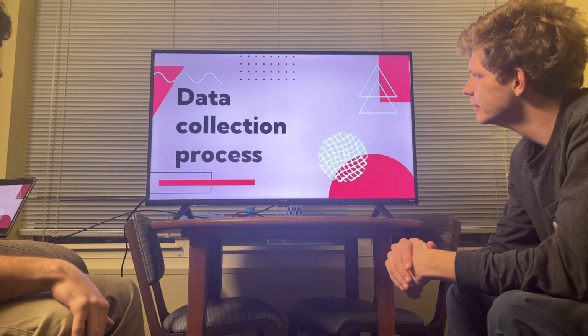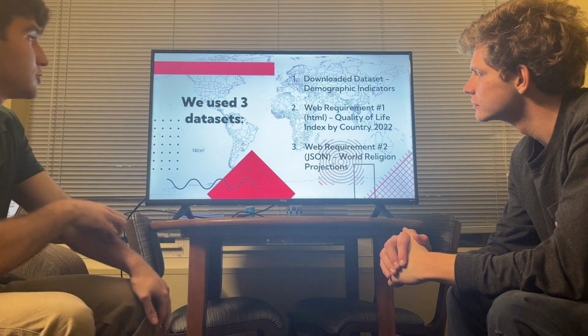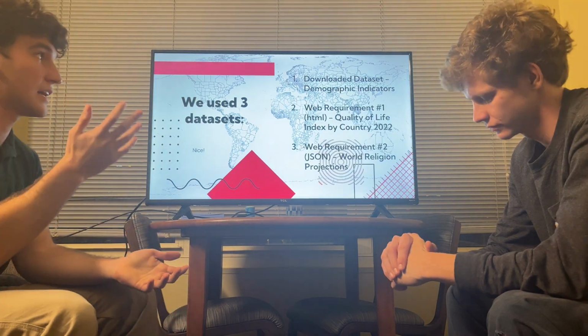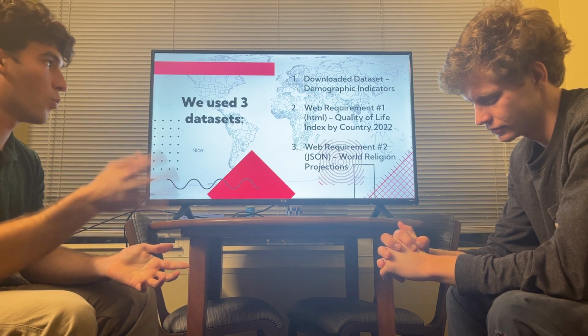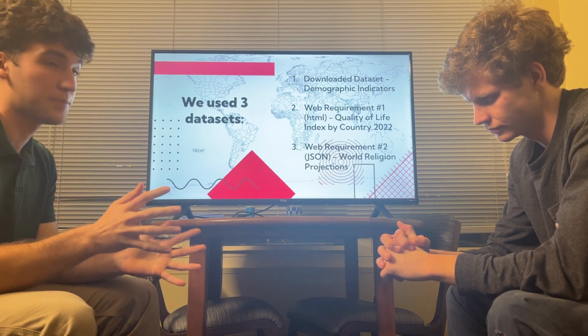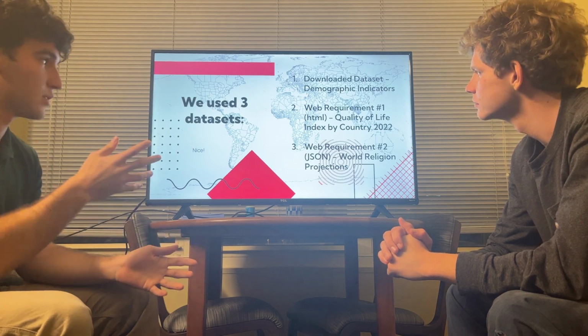So starting with our data collection process, we used 3 data sets. The first was our downloaded data set, which was over demographic indicators. Then our web requirement 1 was of quality of life index by country, and then also a world religion projections, and that was our JSON file.